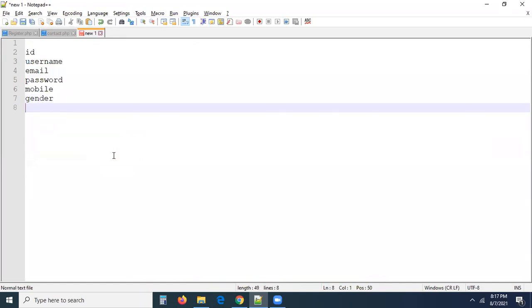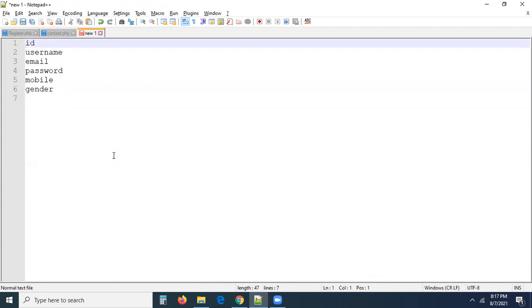One is extra, ID always, right? Can you tell me, are there any extra fields we can take here? Is this okay for you, or do we need to take any other extra? What do you say? Is this okay, or do we want to take any more? Right, this is enough now.